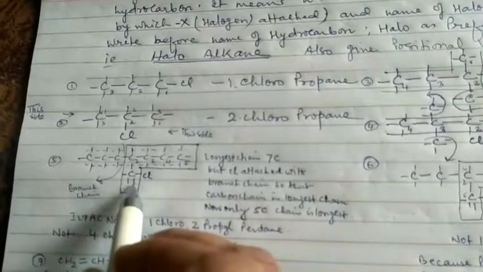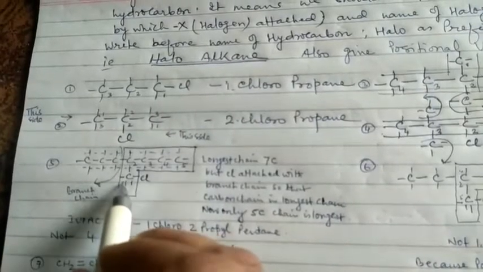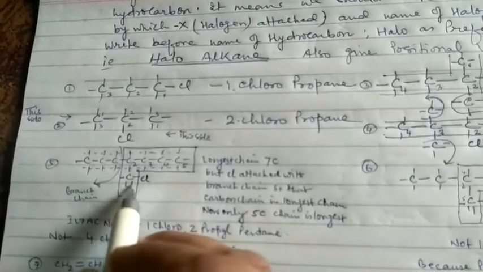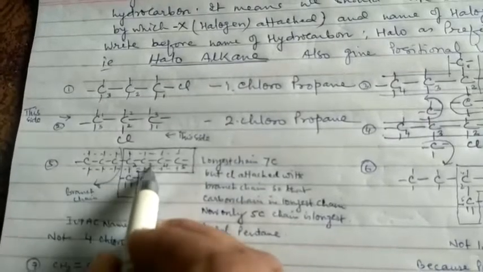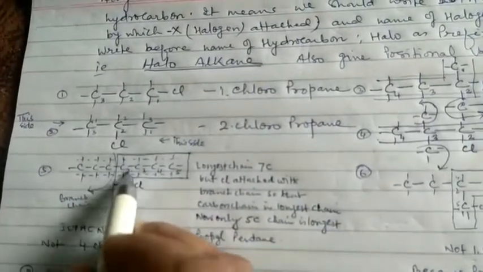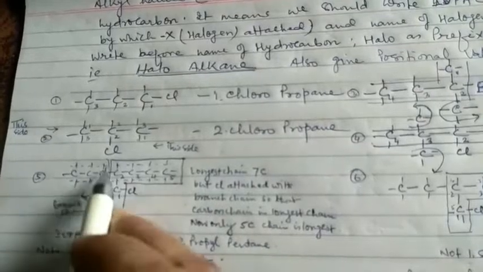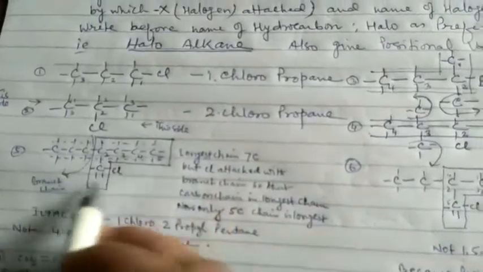So we give the first position to the carbon by which chlorine is attached: 1, 2, 3, 4, 5 on both sides. The longest chain is therefore 5 carbons, not 7.